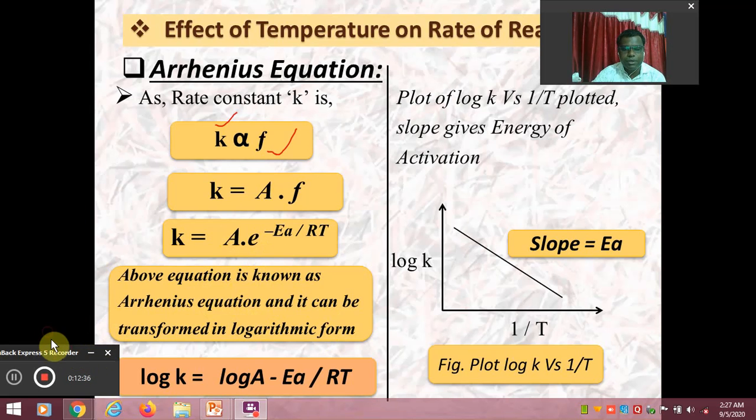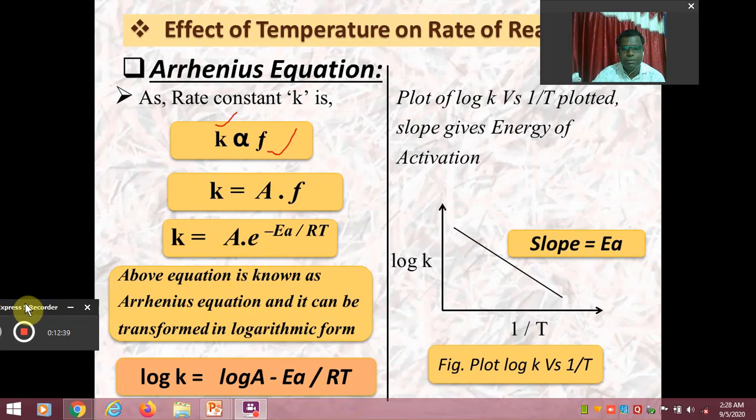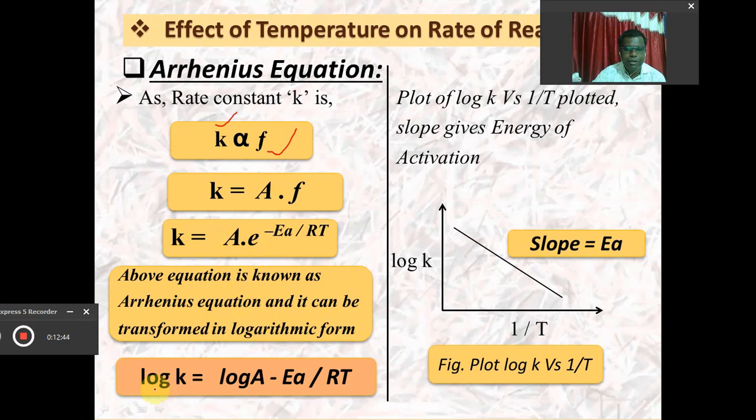For that purpose, what we have to do is take the log of both sides. After taking the log of both sides and simplifying, we get log of K equals log of A into e to the power minus Ea upon RT. Later on, log e becomes 1, and simply we get log K is equal to log A minus Ea upon RT.